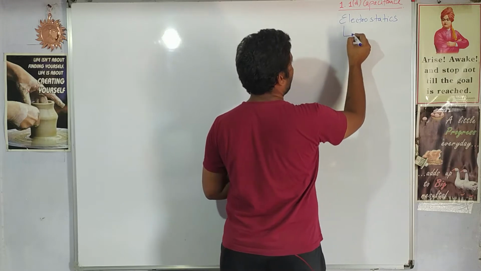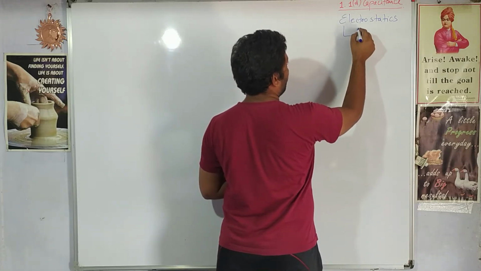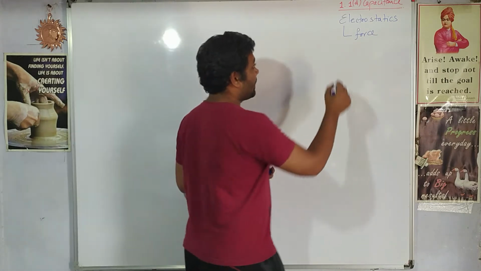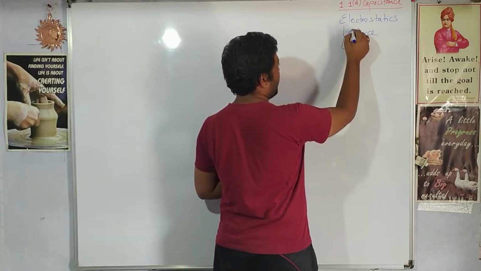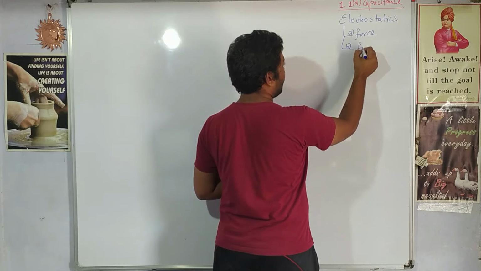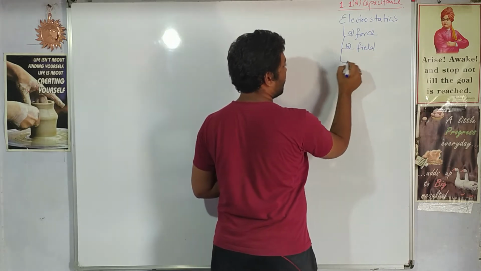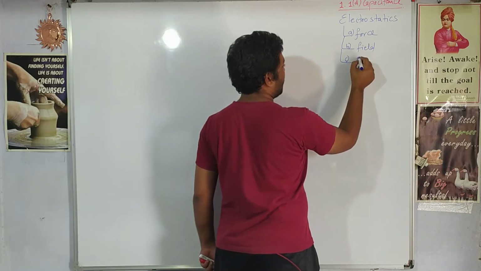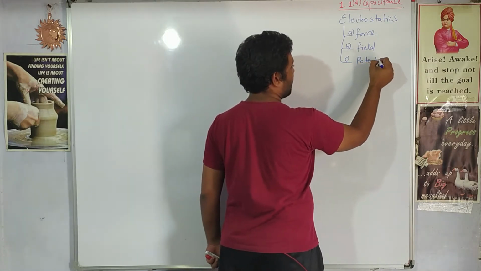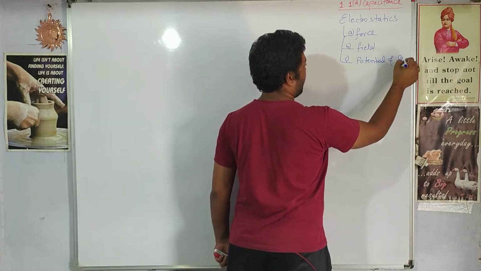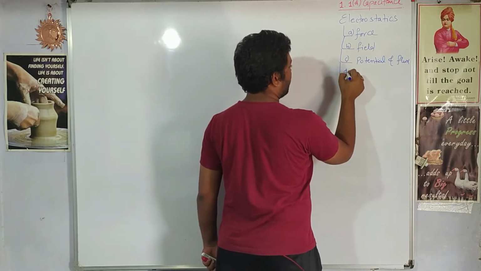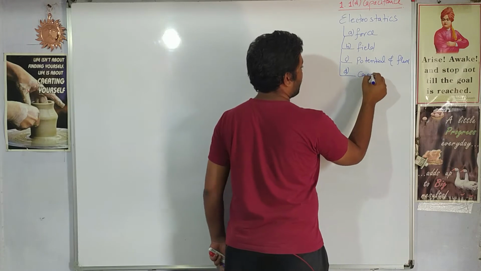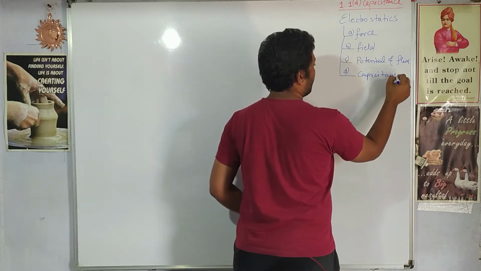We have studied the first thing, electrostatic force, in which we had seen Coulomb's law, right? Then the next part was electrostatic field or electric field. Then the third part was potential and flux. And now we are studying the fourth part of electrostatics, that is capacitance. So this is the first lecture of capacitance.